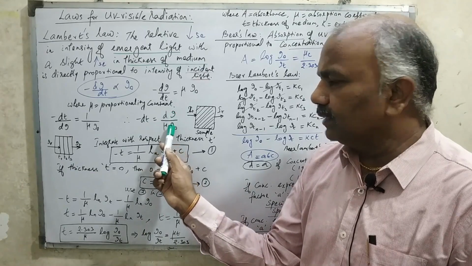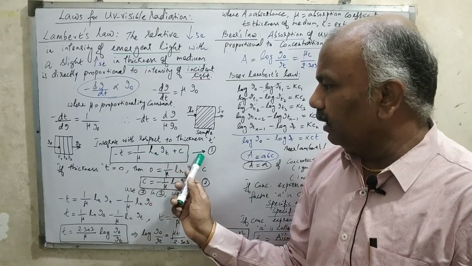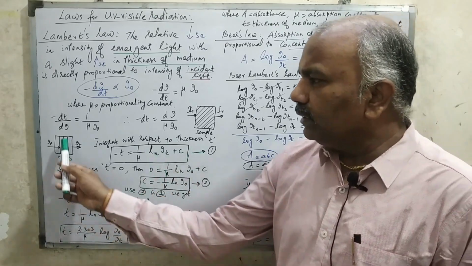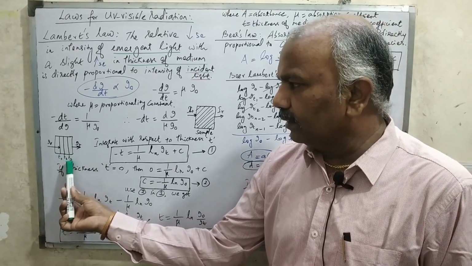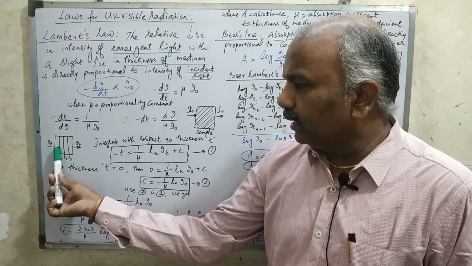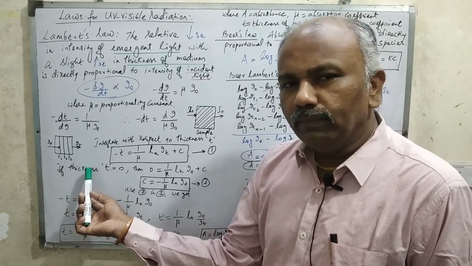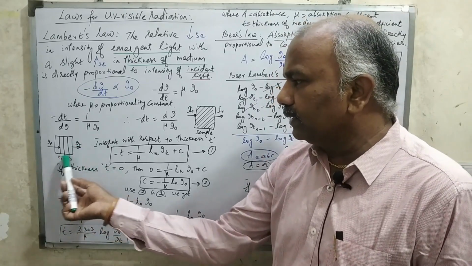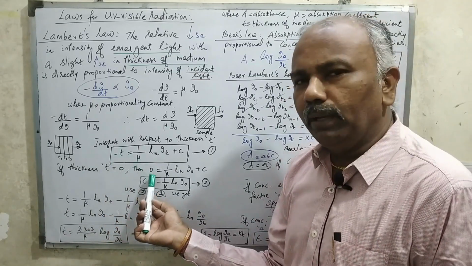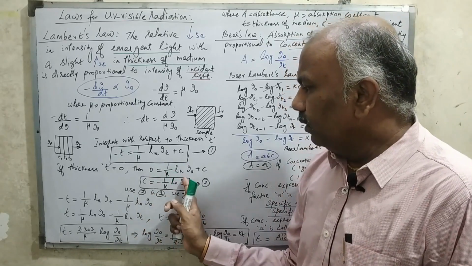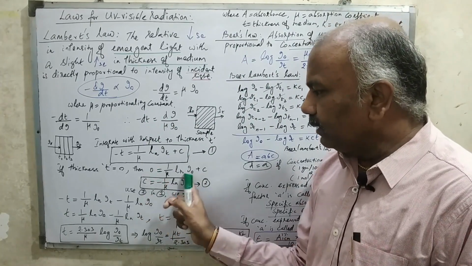Because this is also I, this is I0. So this is a very important equation 1. Now suppose, for example, this is the first thickness, this is the second thickness, this is the third thickness. I pass the intensity of the incident light, and this is the intensity of the transmitted light emerging from the medium. If the thickness T is equal to 0, instead of T I am putting 0, then 0 is equal to 1 by mu into natural log of I0 plus C. So I will get the factor of C here.